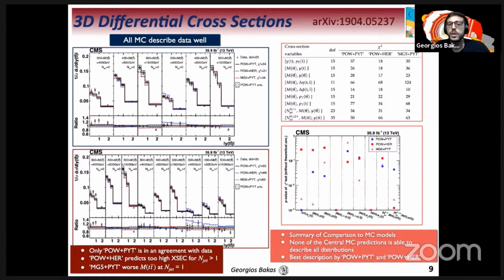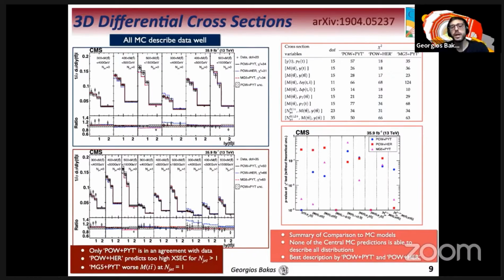For this measurement only, Powheg plus Pythia is in satisfactory agreement with the data. Powheg plus Herwig predicts too high a cross-section for a number of jets greater than 1, while MadGraph5 plus Pythia provides a worse description of the Mtt-bar distributions for exactly 1 jet. Whereas for the top left plot, we can say that all Monte Carlos describe the data well.